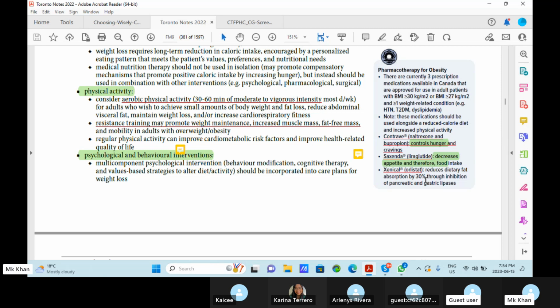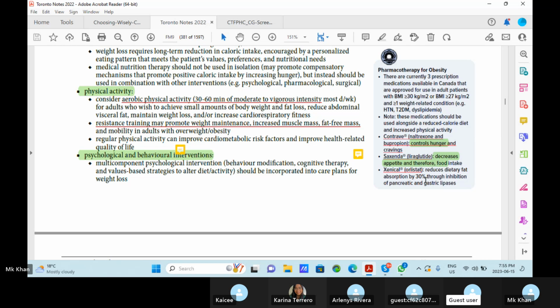Pharmacotherapy for obesity. There are currently three prescription medications available in Canada that are approved for use in adult patients with BMI equal to or more than 30, or BMI more than or equal to 27 kg/m² and more than or equal weight-related conditions like hypertension, type 2 diabetes, or dyslipidemia. These medications should be used alongside a reduced caloric diet and increased physical activity. So not only the pharmacological treatment, you have to pay attention to reduced caloric intake and physical activity.